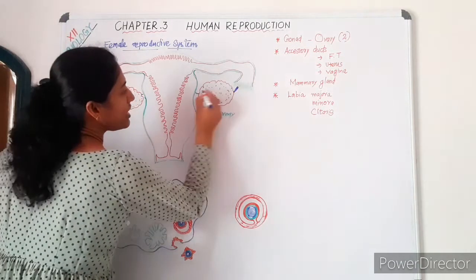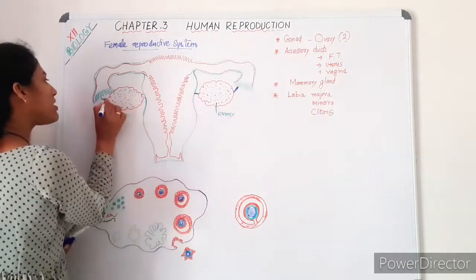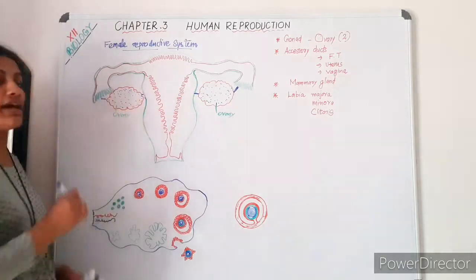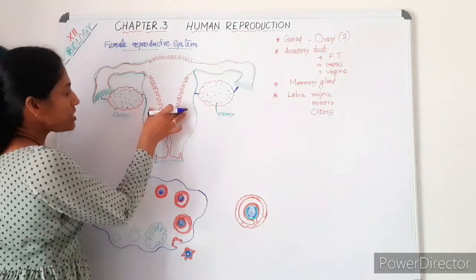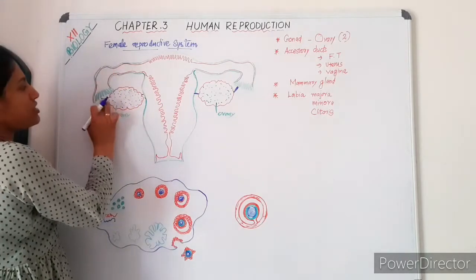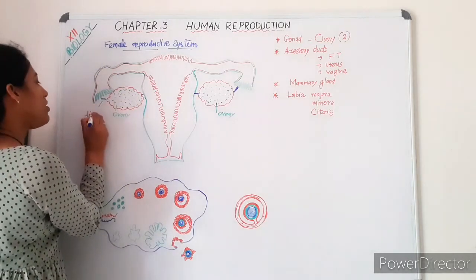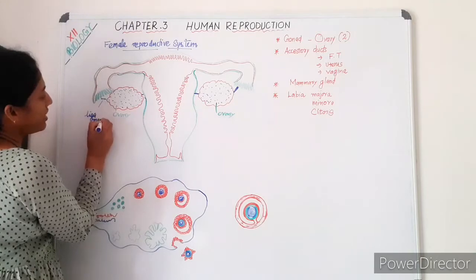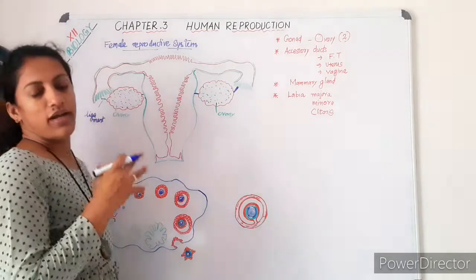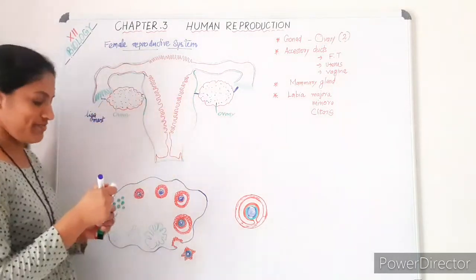The ovary is not a hanging structure. It is attached on both sides, to the uterus and to the tube, by means of ligaments.